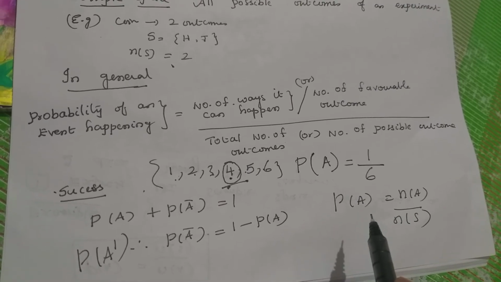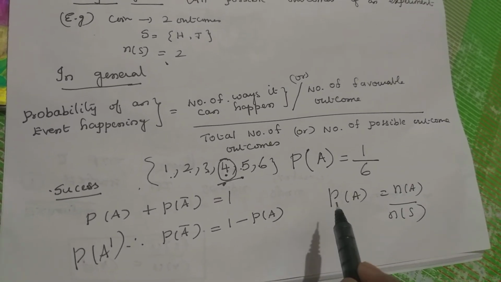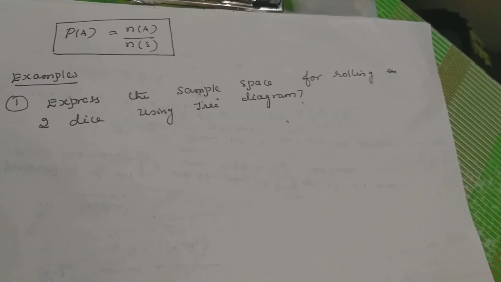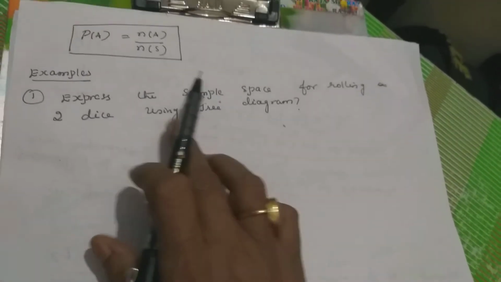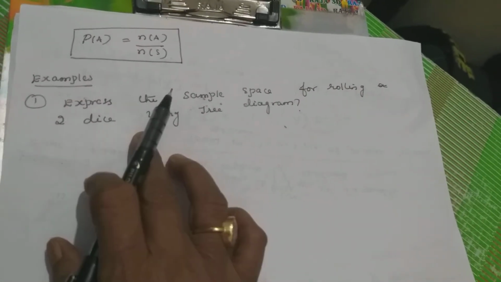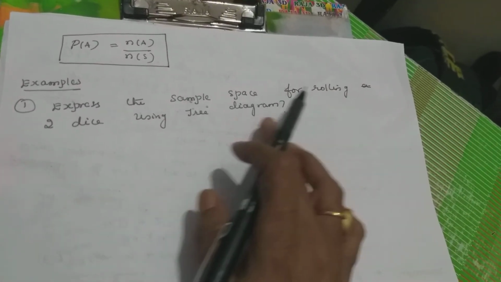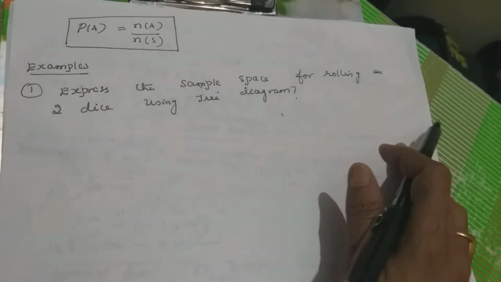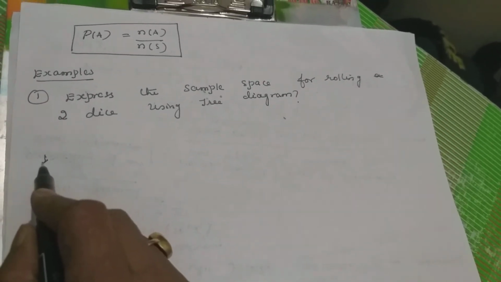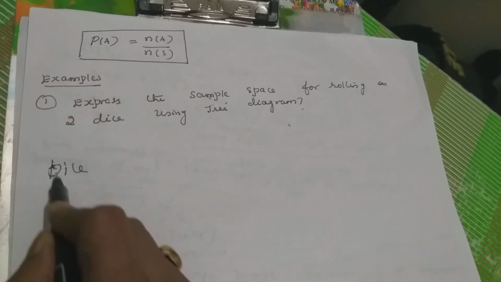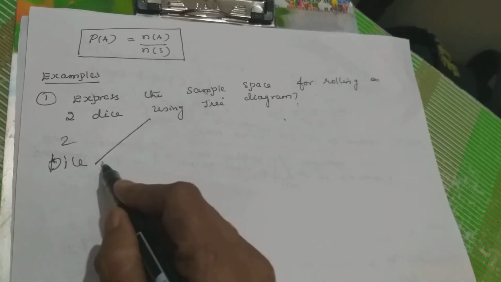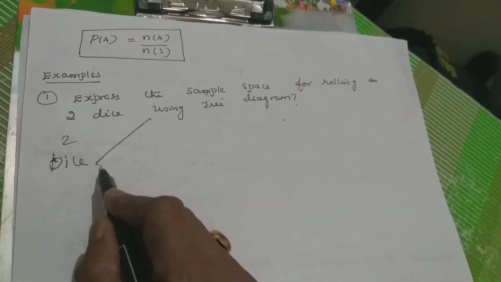This is a rule for finding success or failure. Now I am taking one example. Express the sample space for rolling 2 dice using a tree diagram. Just for example, rolling 2 dice. Suppose you take 2 dice here. So what is a sample space? I am going to show you.